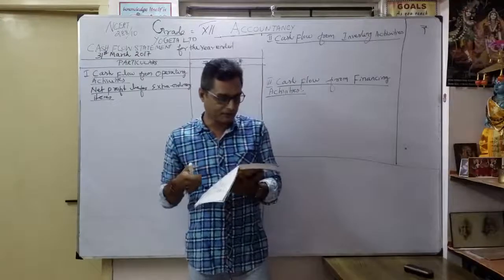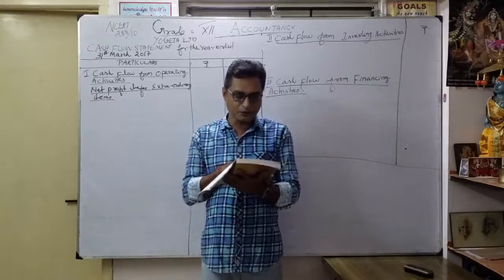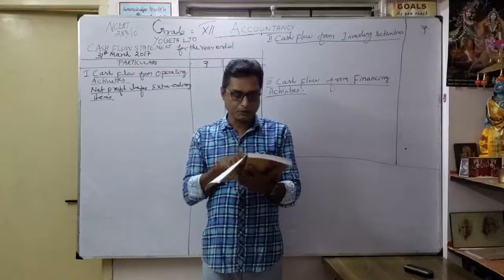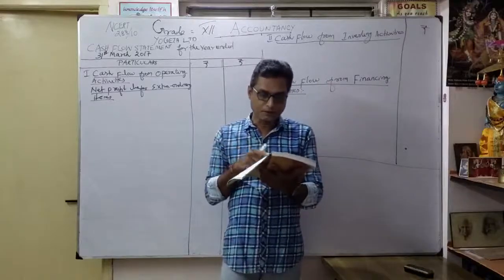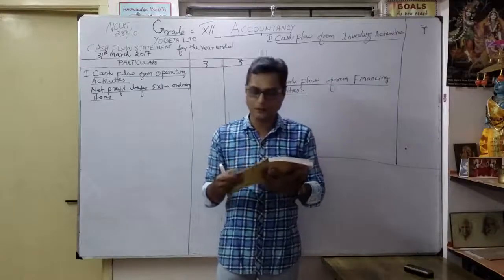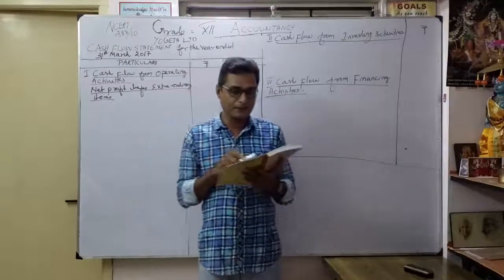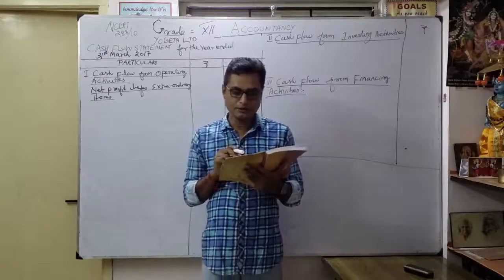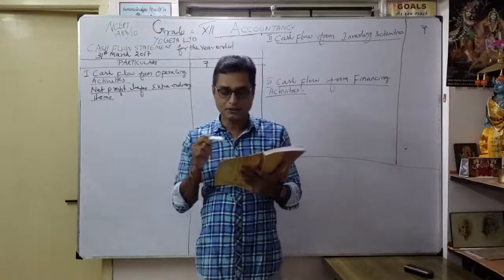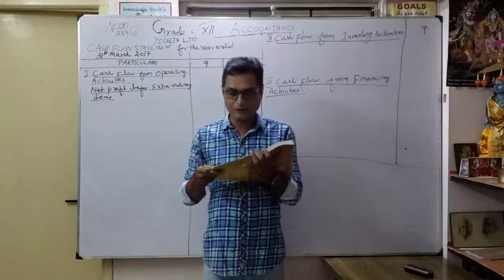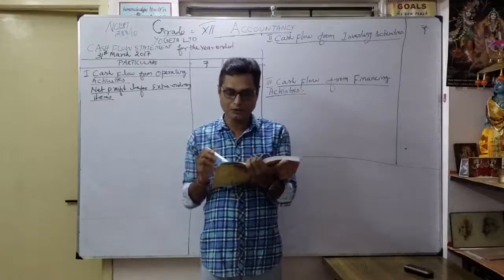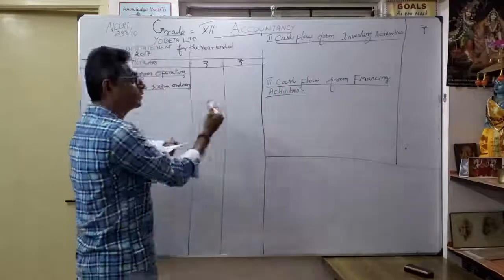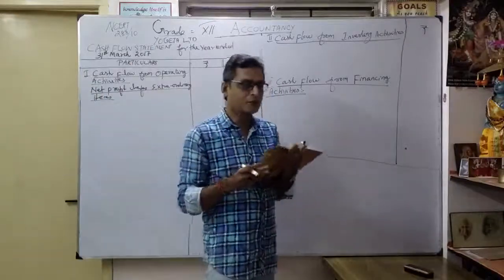First we see the liability side. Equity and liabilities, shareholders' funds. They have given the note number, and share capital. From the balance sheet they have given 2016 as 2 lakhs, 2017 as 4 lakhs. Now coming to page number 289. See, they have given clearly share capital 31st March 2017 how much? 3 lakhs. 31st March 2016, 2 lakhs. So naturally our share capital increased from 2 lakhs to 3 lakhs. So we are going to identify which activity it comes under. You know very well, now we got money, so naturally you get finance.